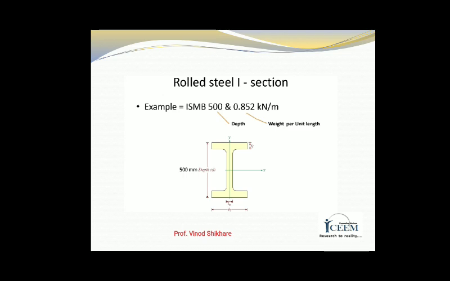It includes the depth of flanges and depth of web, and 0.852 is the weight per unit length of that particular type of I section. We can see these values in the steel table for various sections.